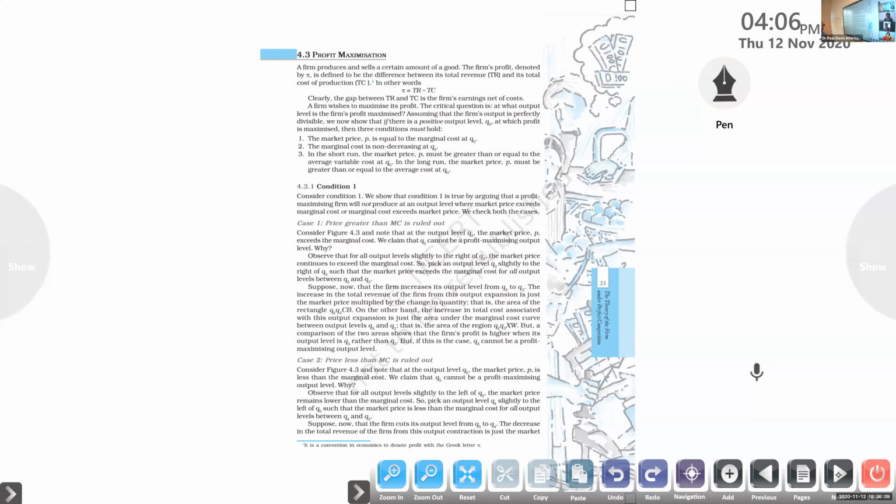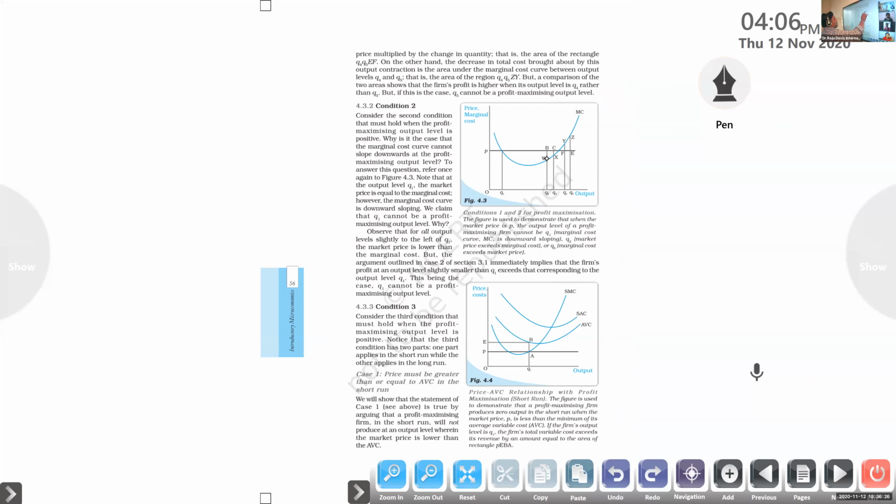So pick an output level Q3 slightly to the right of Q2 such that the market price exceeds the marginal cost for all output levels between Q2 and Q3. See here, Q2 and Q3. It is increasing, yes. This line, B at Q2 and C at Q3, is moving upward.